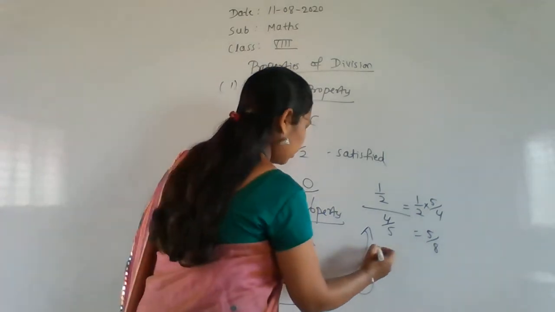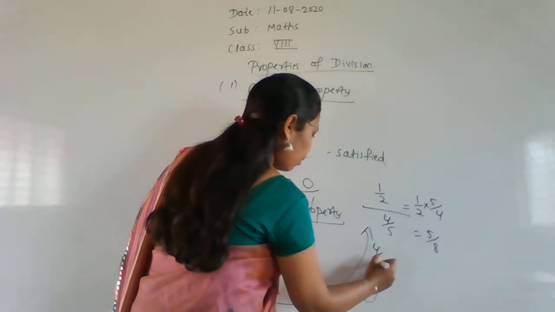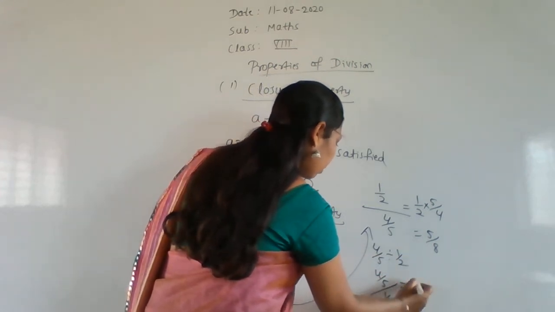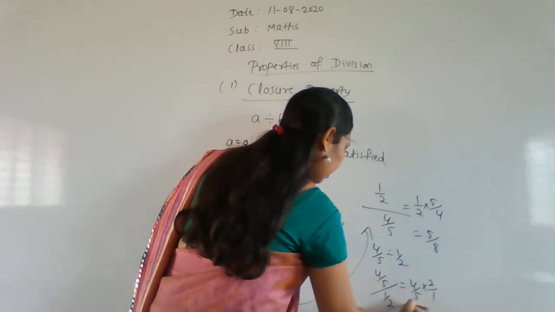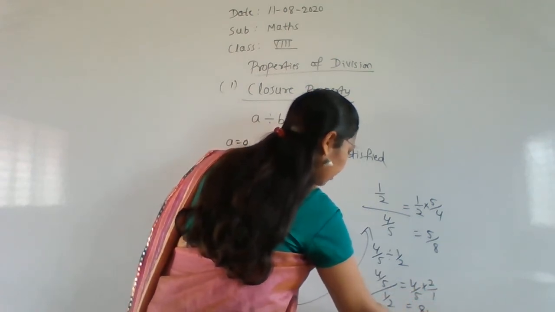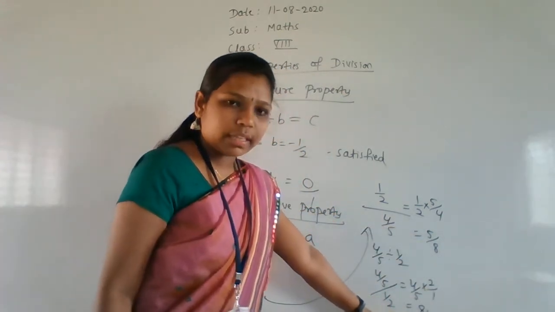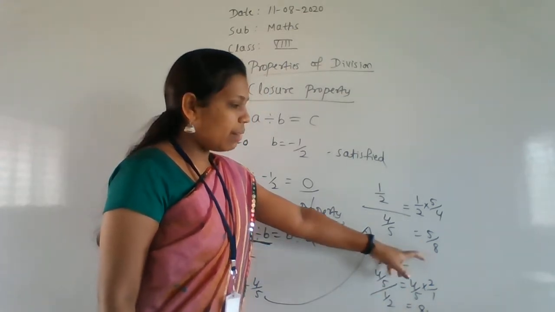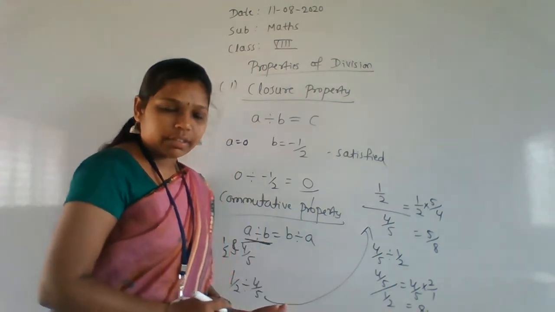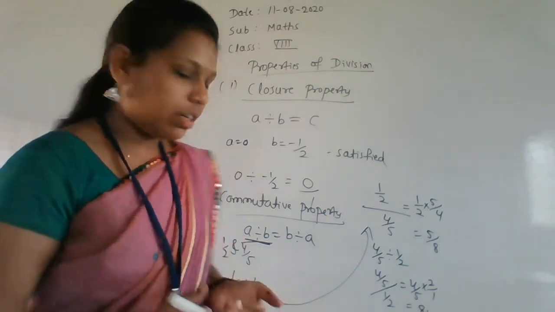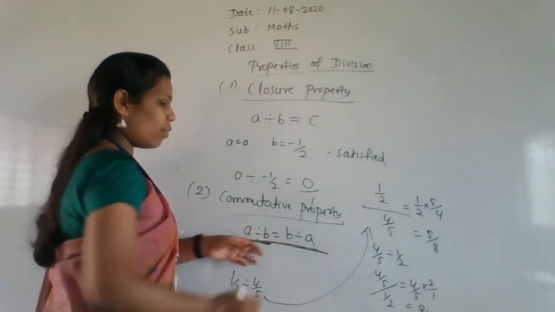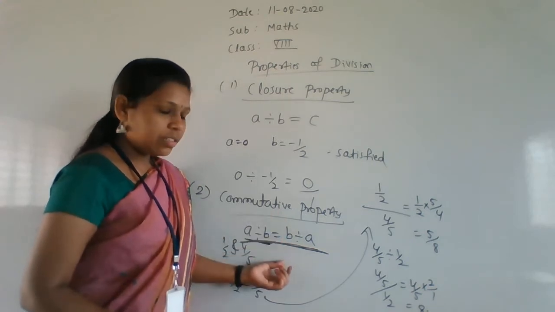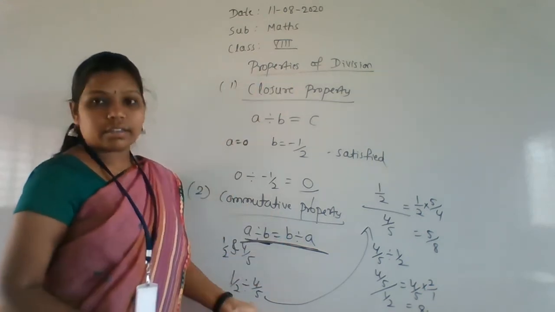Now we will do the RHS. That is 4 by 5 divided by 1 by 2, that is 4 by 5 into 2 by 1, so we get 8 by 5. Are LHS and RHS the same? LHS is 5 by 8 and here we are getting 8 by 5. Are these equal? No, it is not equal. So the commutative property fails to satisfy under division.